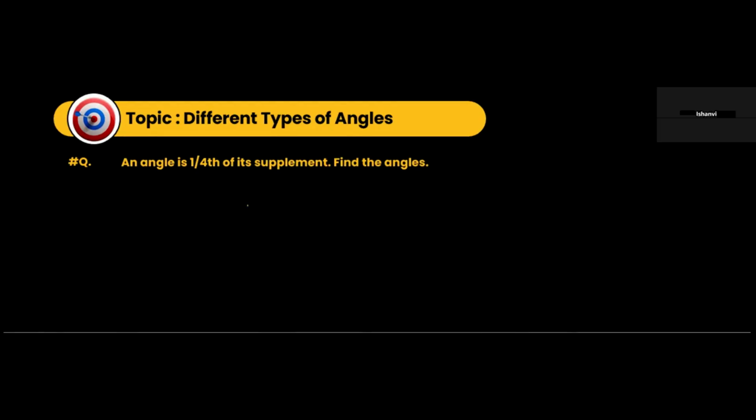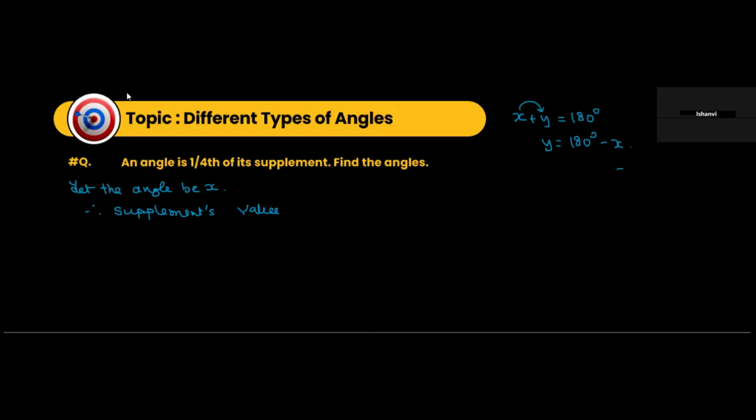An angle is one-fourth of its supplement. So we will say let the angle be x. So therefore, what will be its supplement's value? No, no. What will be its supplement's value? See, if I say that there are two angles, x plus y, and they are supplementary, it means x plus y is 180. So this y is the supplement of x. So what will be the value of y? 180 minus x. Is this understood?